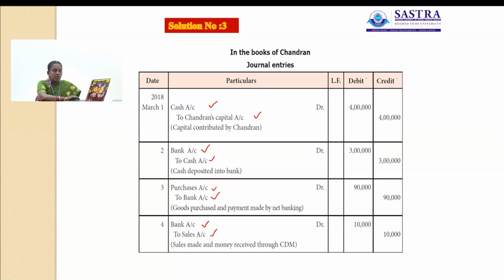So this is a real account, credit what goes out, so that account will be credited. So the journal entry for this transaction is bank account debit to sales account.